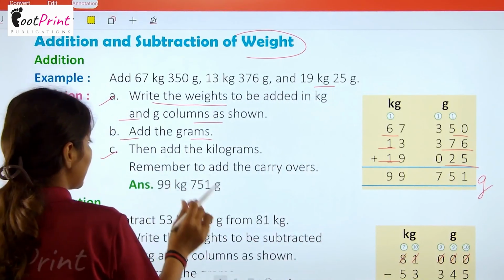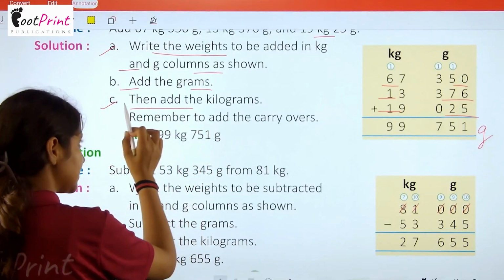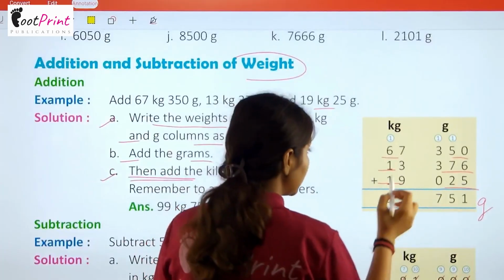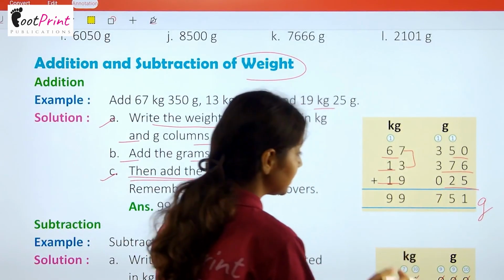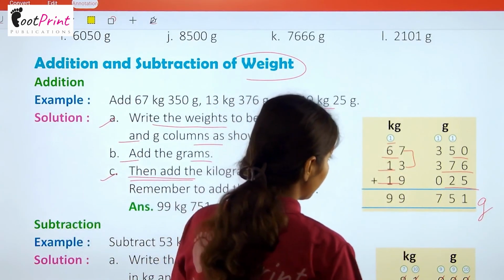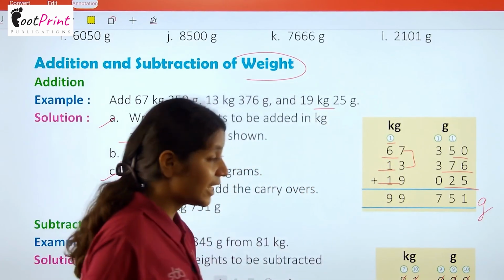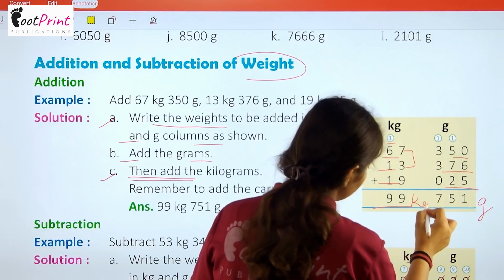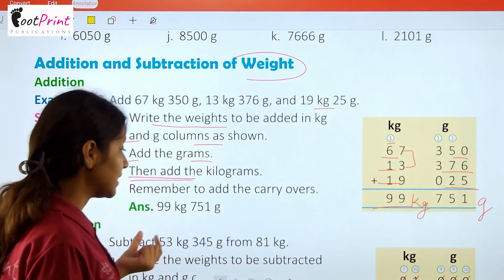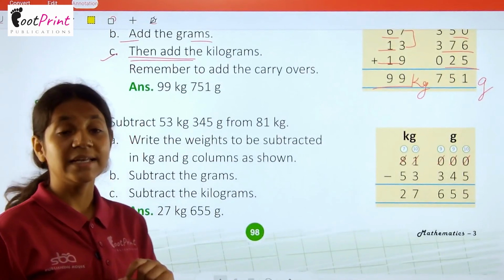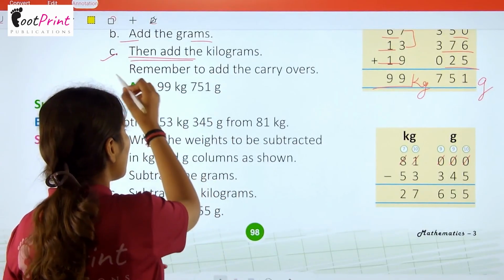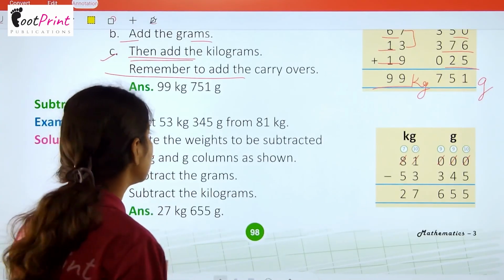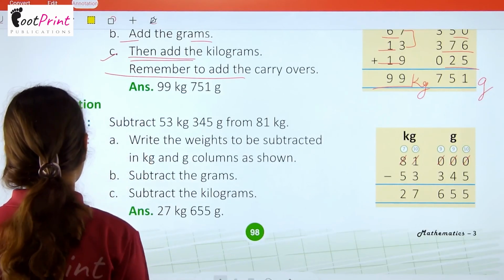Now the last step says to add the kilograms. So 7 plus 3 is 10 plus 9 is 19. 9 here, carried over 1. At this place 6 plus 1 is 7 plus 1 is 8 plus 1 is 9. So here we have 99. That means 99 kg and 751 gram is our answer. Again, here is a point to remember: always remember to add the carry over. Otherwise you will get the wrong answer. You will not get the correct answer.